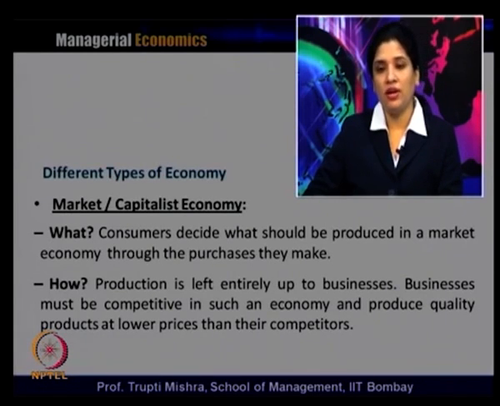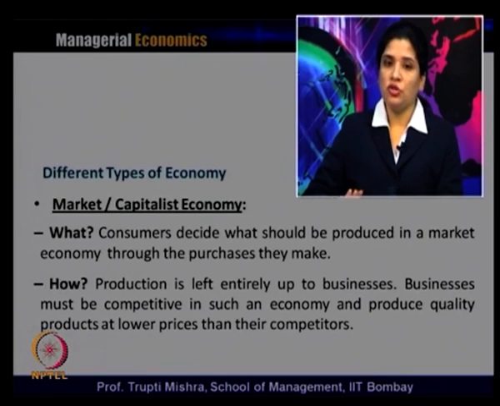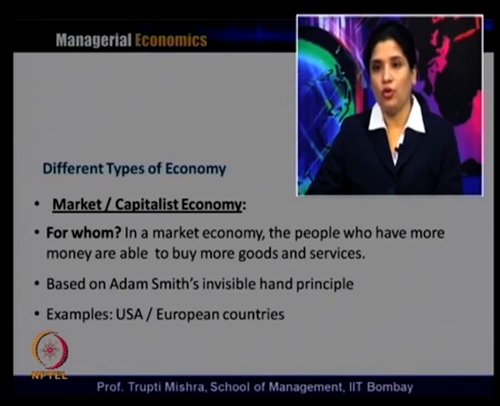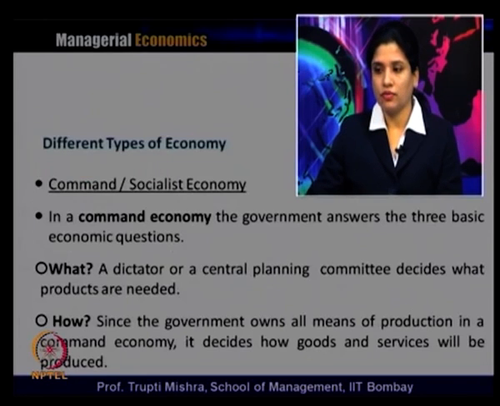Businesses must be competitive in such an economy and produce quality products at a lower price than their competitors. And for whom: typically in a market economy, the people who have more money are able to buy more goods and services. The market and capitalist economy is based on the Adam Smith invisible hand principle, and a typical example is the USA and the European countries.